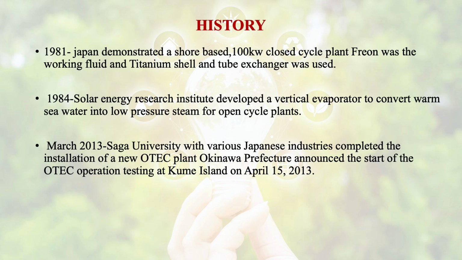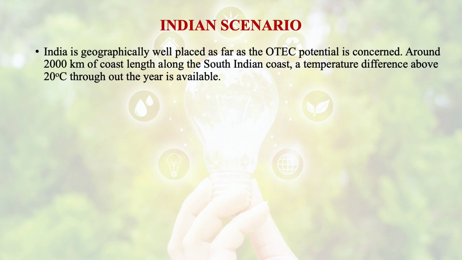In India, if we talk about the ocean thermal energy conversion process and its potential, we know that India is geographically well placed. As far as the potential is concerned, along around 2000 km of the South Indian coast, a temperature difference above 20 degrees centigrade is available throughout the year.